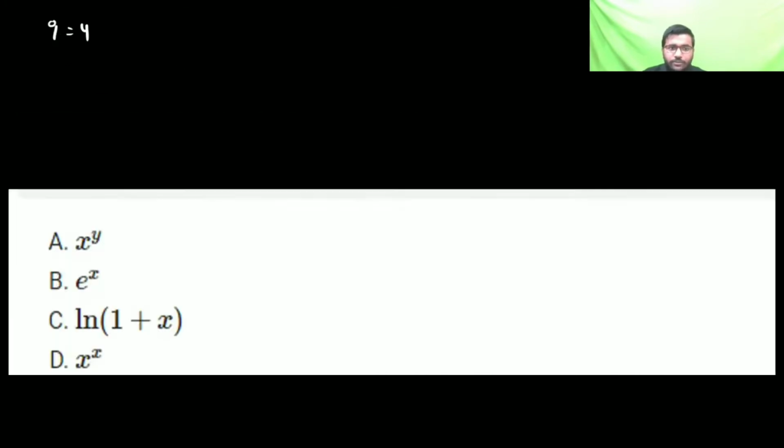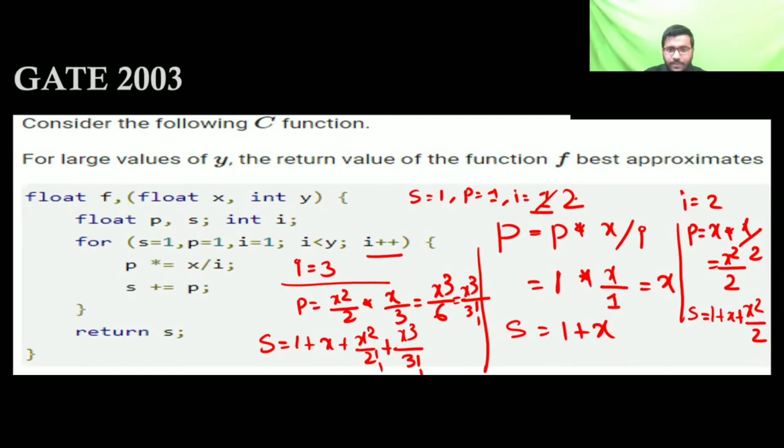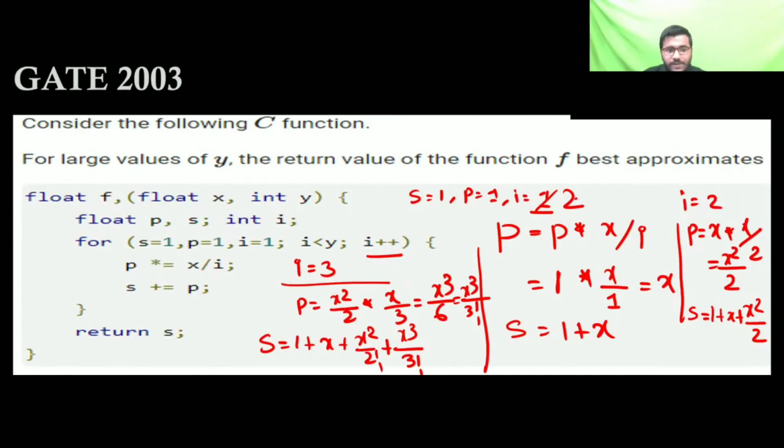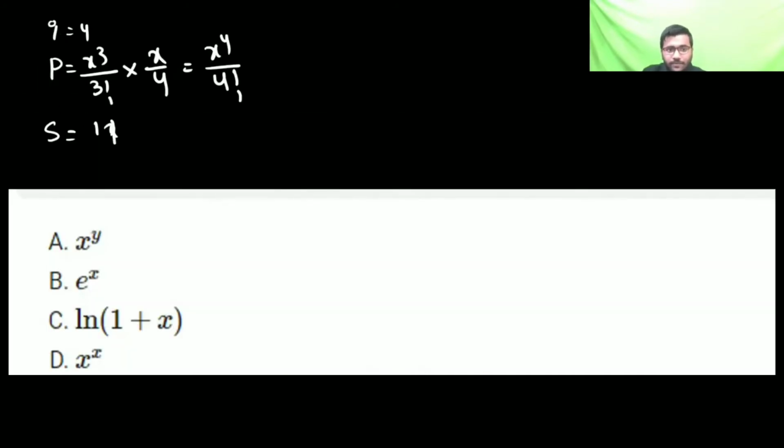P equal to P into x by 4. What is P? P is x cube by 3 factorial, into x by 4. So that is going to x to the 4 by 4 factorial, because you are doing 4 into 3 factorial, which is 4 factorial. Then S is equal to S plus P. S is 1 plus x, plus x square by 2 factorial, plus x cube by 3 factorial, plus x to the power 4 by 4 factorial.